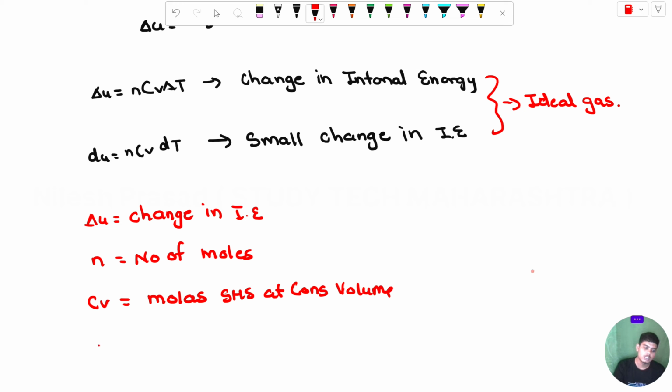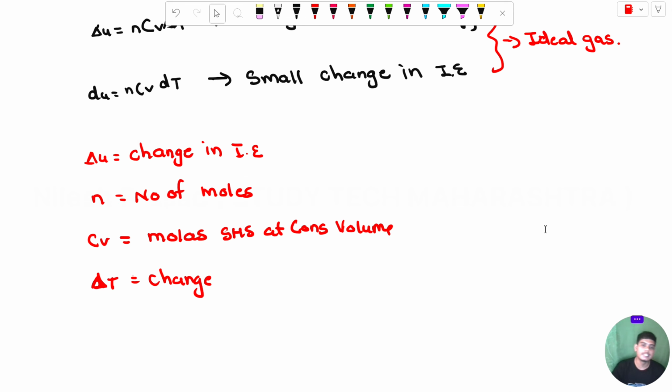And what is dT? Delta T or dT is the change in temperature. If you consider dT, it is the small change in temperature.